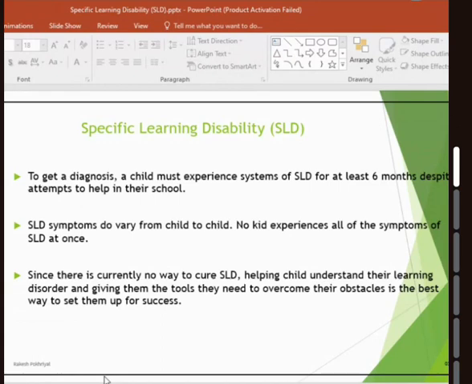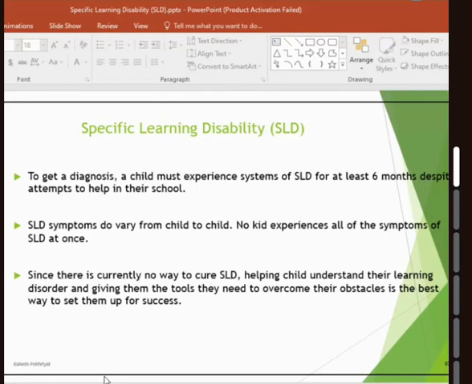SLD symptoms with any specific disability could vary from child to child. It's not that whatever five symptoms are written in the book for dyslexia will be common to all the children diagnosed with SLD dyslexia. And no kid experiences all kinds of symptoms at a time. It's not that if we know there are 10 symptoms, all of them will be present in a specific case. It is not.